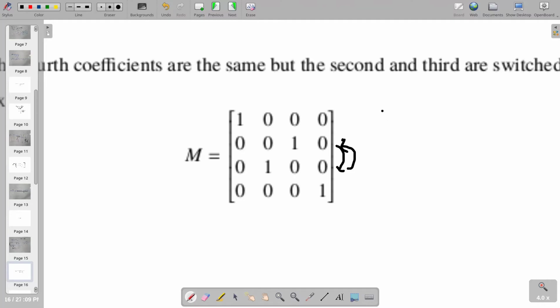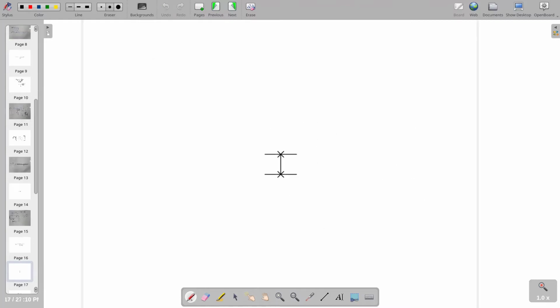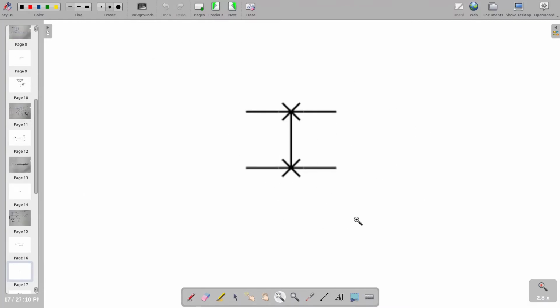So when we multiply this matrix with, let us say, any 2 qubit state, we see that these two values are swapped, which is the basic functionality of a swap gate. This is how a swap gate looks in a quantum circuit.